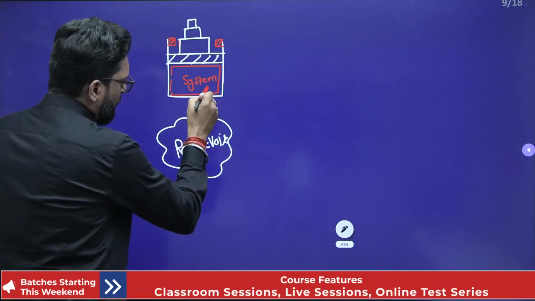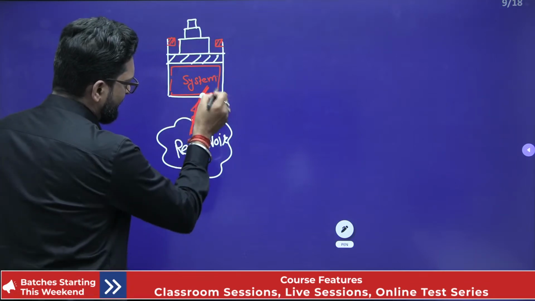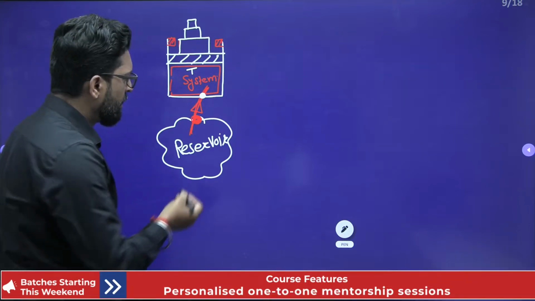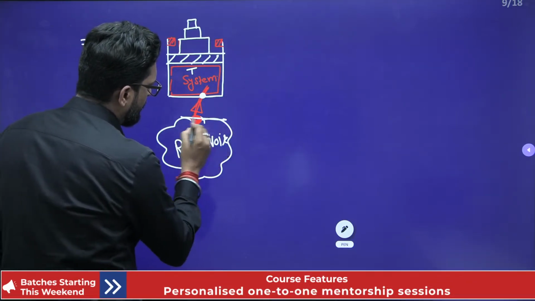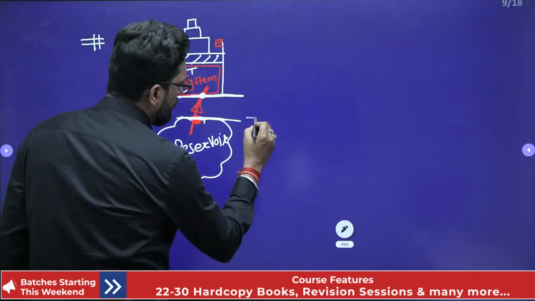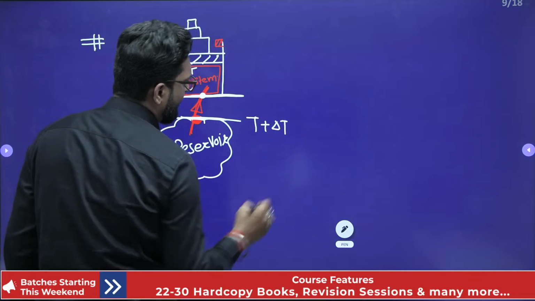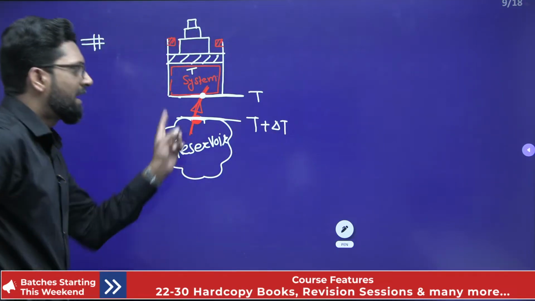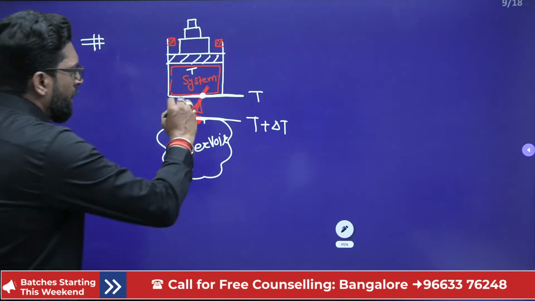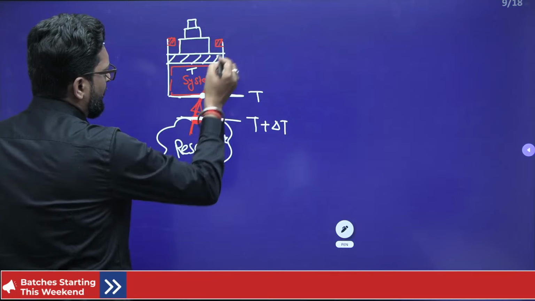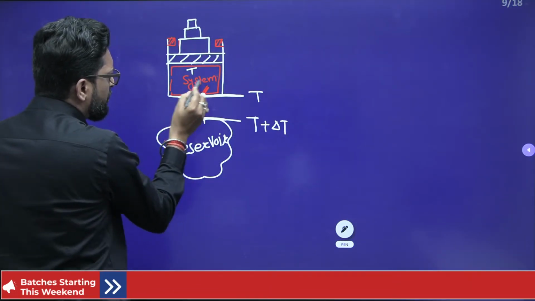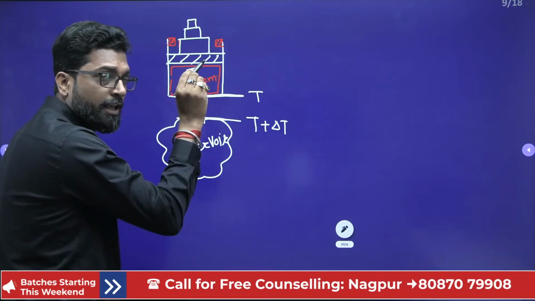Let's suppose the system temperature is T. So between the reservoir boundary temperature and the system boundary temperature there must be a temperature difference. This is T plus delta T and this is T, so that it will transfer the heat. Now very important, if you transfer the heat, the system temperature will increase.